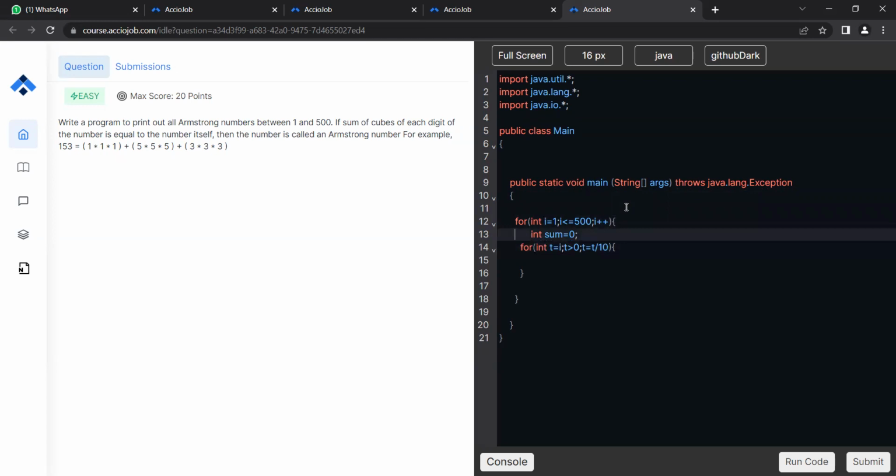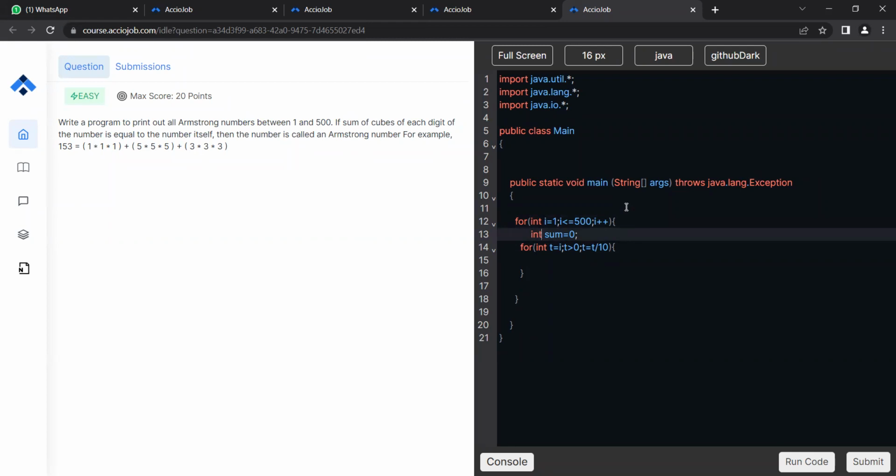See why we are writing it in the for loop itself: because it is concerned with the internal operation. If it were to check a single value, then I could write the sum outside. But for every number that I need to check, I need to start my sum from 0. I will first check for 1, sum should be 0 initially, so that I can calculate the cubic sum of 1.